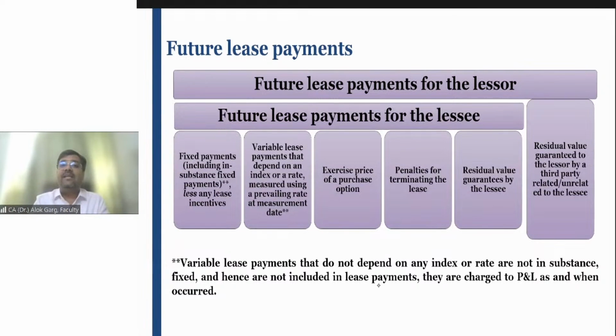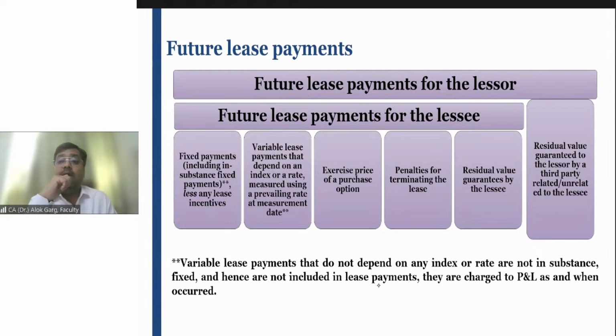Going by the substance, the escalation is also fixed now. You have to pay that. So friends, lease payment includes fixed payment plus in substance fixed payment, right?